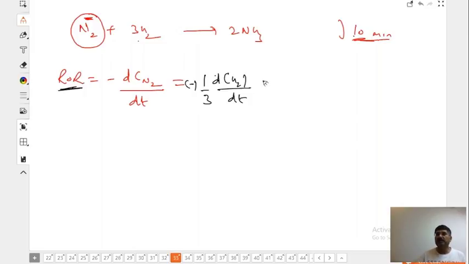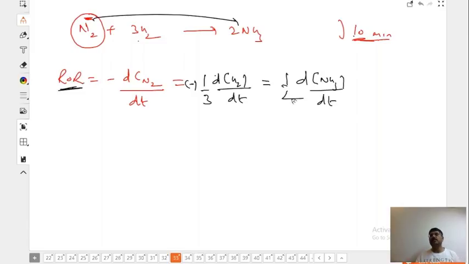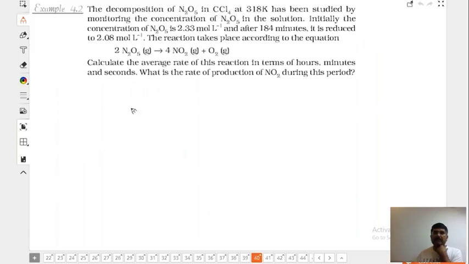Understood? Now look, if I write rate of disappearance of ammonia by dt, will these two be equal? No, this is double that of this. So you have to divide it by 2. So to bring it to rate of reaction, we have to divide it by the stoichiometric coefficient. That is going to give you the unique value.